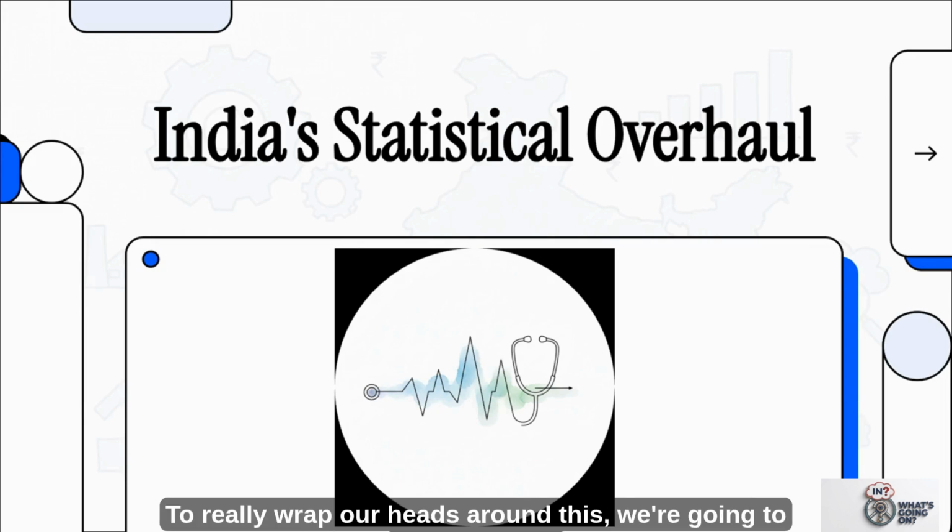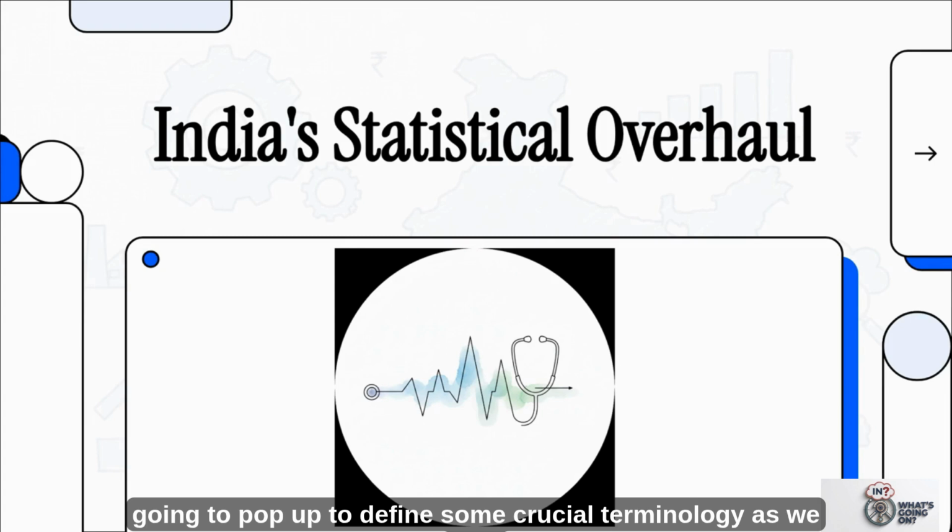To really wrap our heads around this, we're going to visually map out these changes on the whiteboard right in front of you. Now, as we sketch out the big picture in our main frame here, definitely keep an eye out for our smaller keyword frame. It's going to pop up to define some crucial terminology as we go.